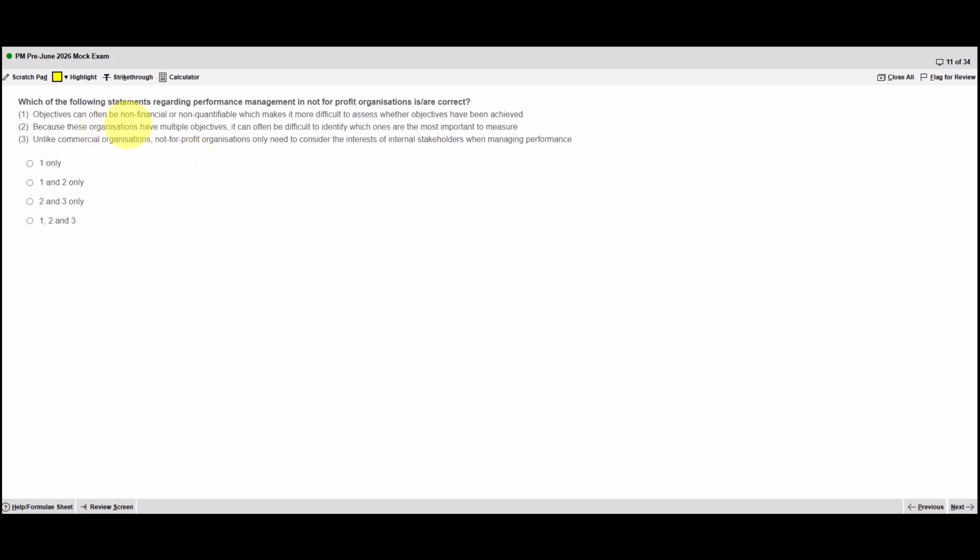So is it the case that objectives can be non-financial or non-quantifiable? That is quite common in not-for-profit organizations. So the first part's true. Does that make it more difficult to assess whether they've been achieved? Yes, that does. So part 1 is true, which means it's either this one, or the bottom one. So I'm going to look at 3 next.